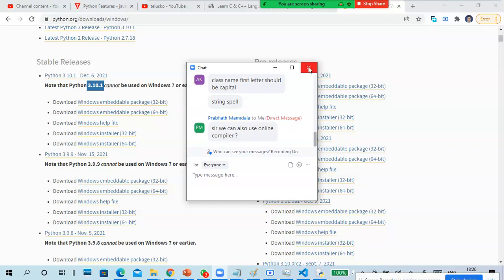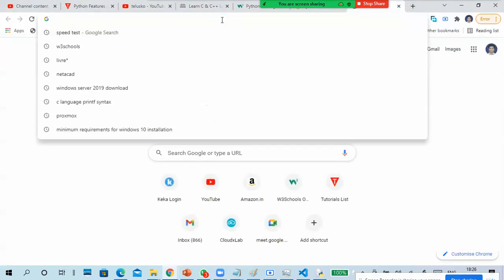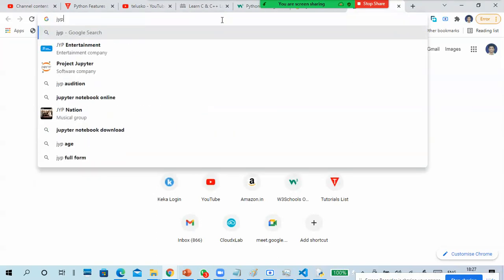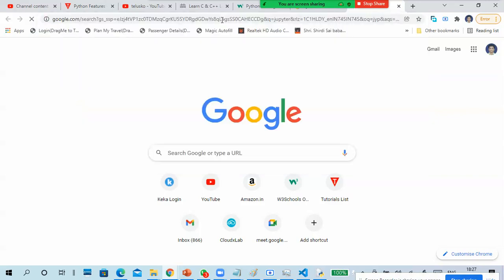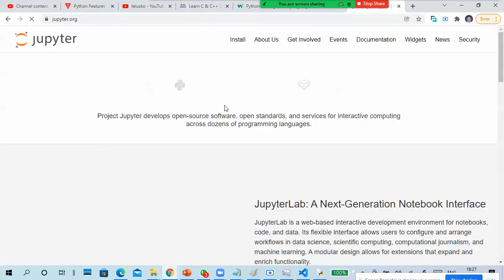Yeah, we can use an online compiler, Jupyter. We can use Jupyter also, and there are so many online compilers also. If you don't want to install it, or if you are using a Chromebook kind of thing, you can use it. This is Jupyter. Okay, so this is the community type only, not free, but you can get a lot of trials.